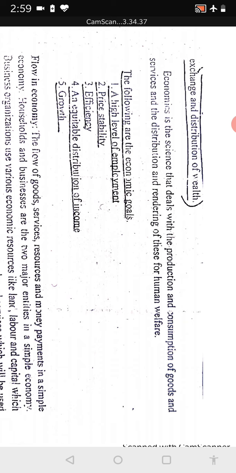So consider any business organization, be it manufacturing like your Aditya Birla, Grasim Industries, or trading units, even small shopkeepers. What is their motto?